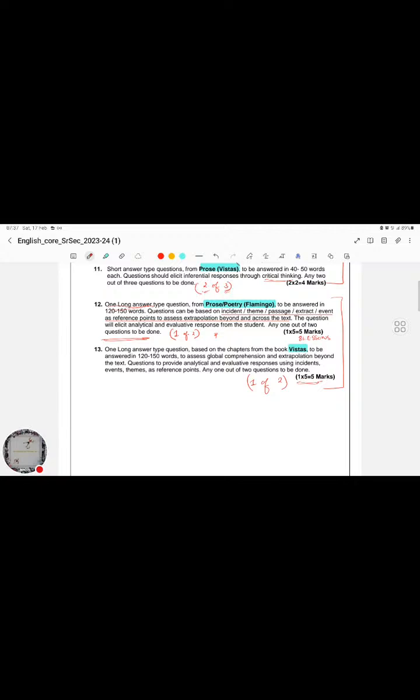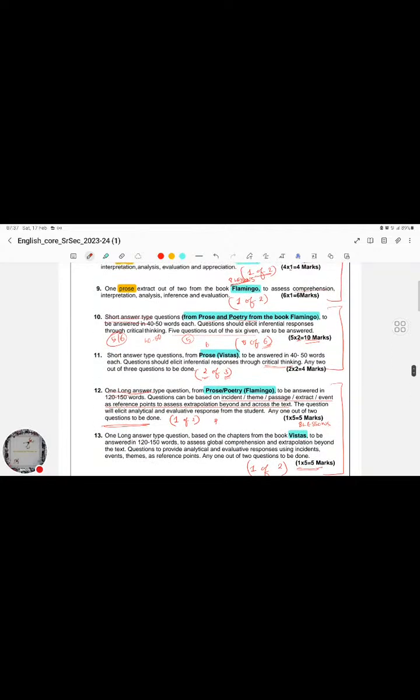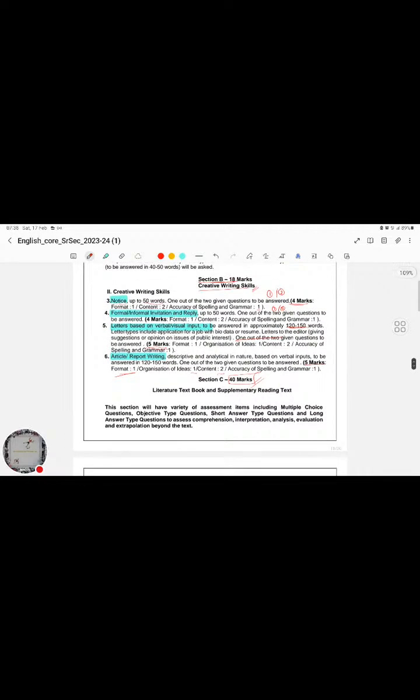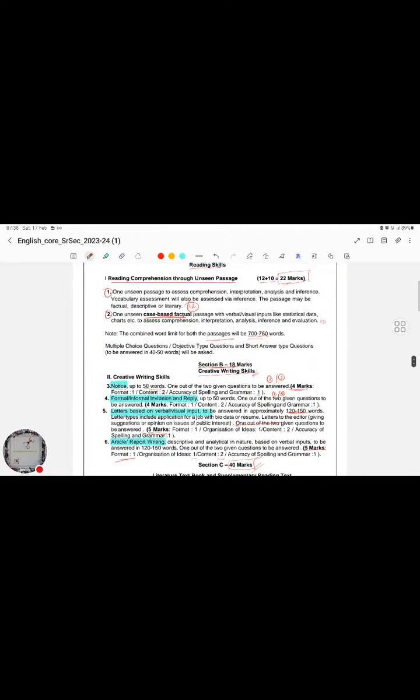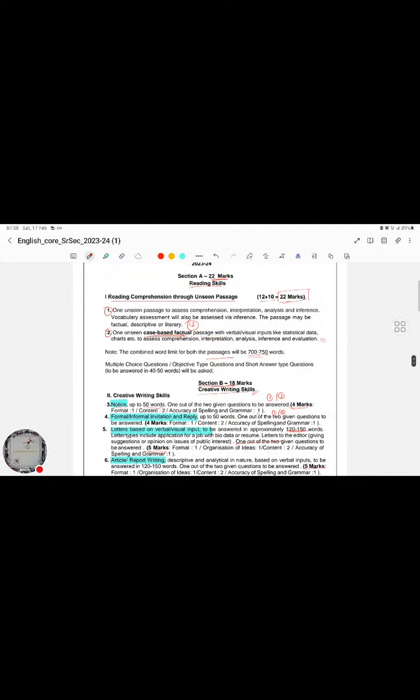The second one, obviously we'll have to read all the chapters from the Vistas textbook to answer the question, but it's not going to be that difficult because the questions will be based mostly upon the theme, certain situations, and analyzing that situation. So that's how we'll have to answer the questions. So the 40 marks are in our hands, it's solid if we have prepared properly. And the 18 marks of the creative writing skills is also well and good if we have practiced well. The only influence we have on the reading skills is reading it properly, reading faster, and understanding it efficiently in very little time, that's going to help.